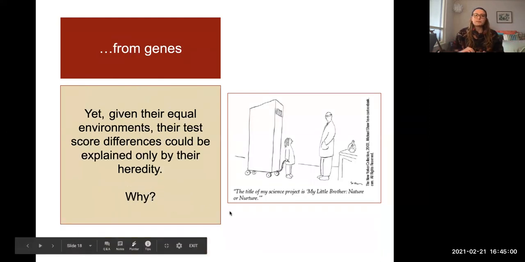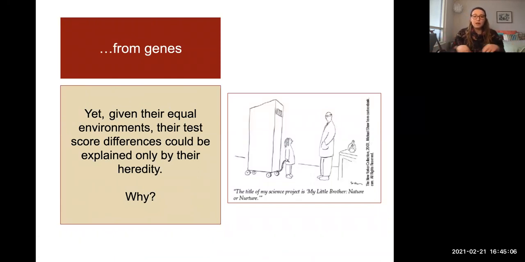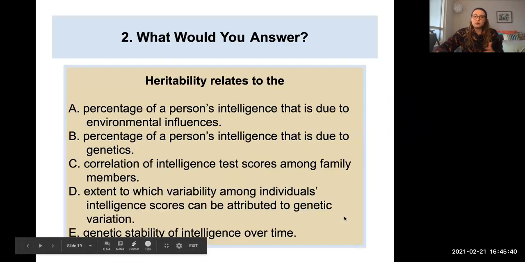But the thing is, given their equal environments, they're all raised in the exact same barrels, all getting the same food, their test score differences could be explained only by their heredity. So why is that? That is because, like we said, we know the environment is exactly the same between them. So it's got to be that the differences between them are because of their genes, the differences between them and other people and everything. So again, another example of how it's really hard to just say it's 100% environment or 100% genetics that is responsible for intelligence. It's one of those things where it's both nature and nurture for sure.